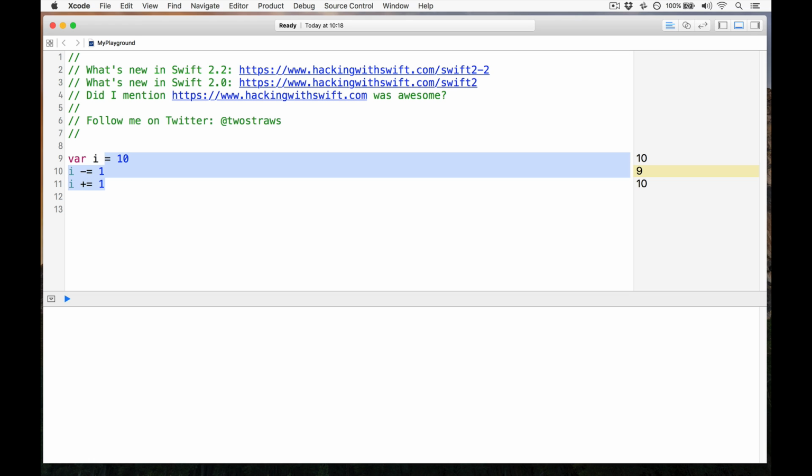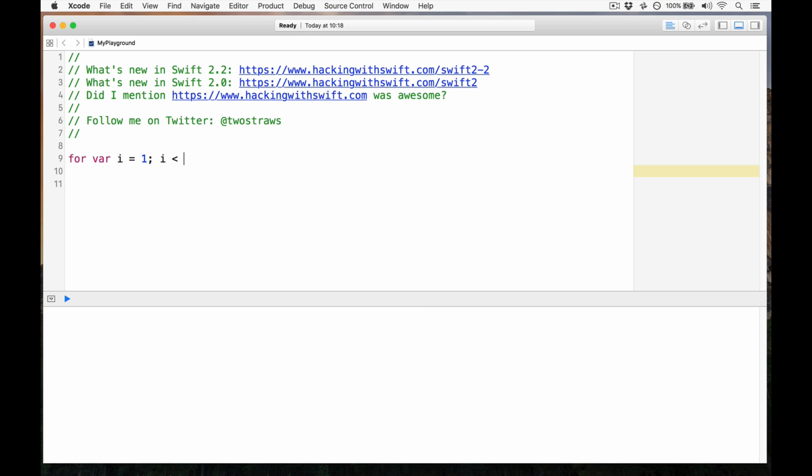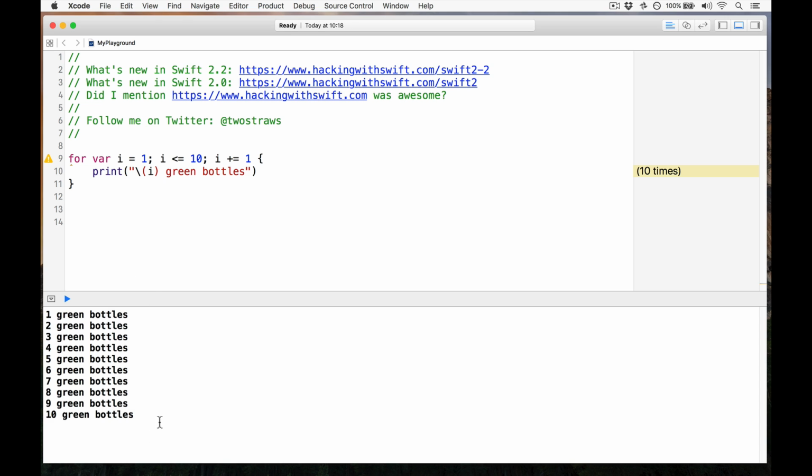Also deprecated are C-style for loops, which look like this. For var i equals 1, i is less than or equal to 10, i plus equals 1. And in here we'll just print a message out, so we'll say print i green bottles. So it'll loop from 1 up to including 10 and print out a message. And you'll see again, a warning pops up: C-style for statement is deprecated and will be removed in a future version of Swift. Notice future version of Swift, not Swift 3.0, at least not currently. So it's maybe Swift 4, Swift 5, Swift 10, we don't know. It's going to go away though, so please rewrite your code.